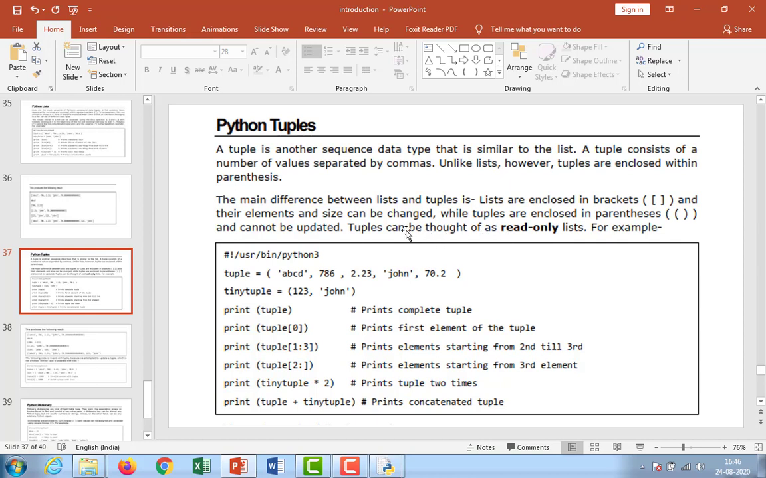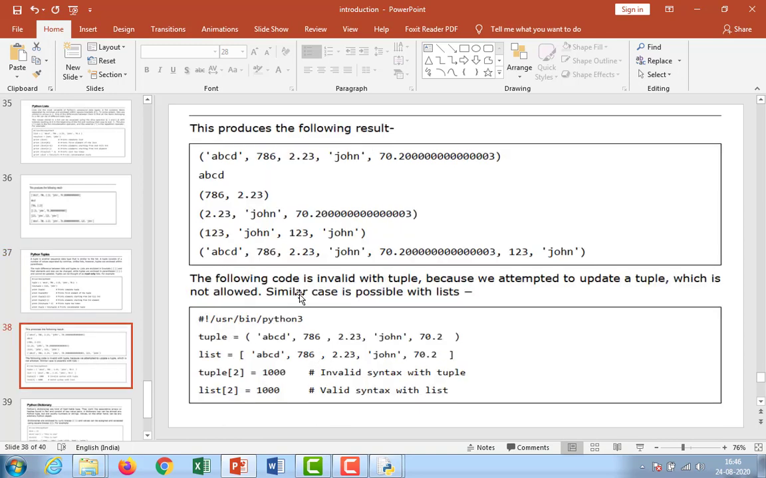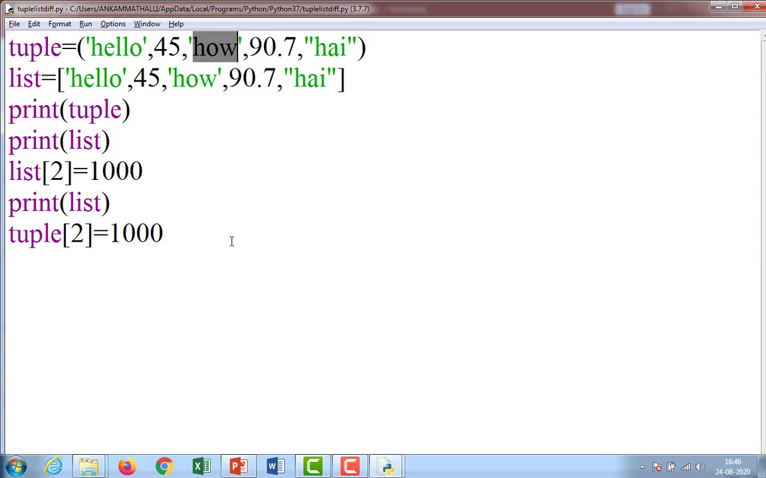Tuples can be thought of as read only lists. For example, see, it is not at all possible. The following code is invalid with a tuple because we attempted to update a tuple, which is not allowed. But in the case of lists, it is possible. A similar case is possible with lists. That is the major difference.